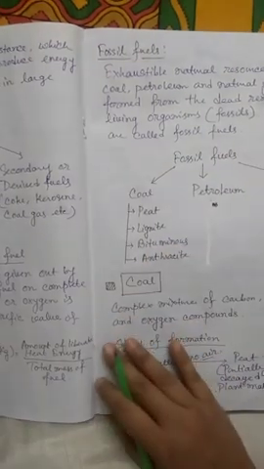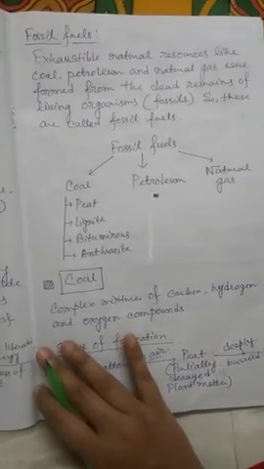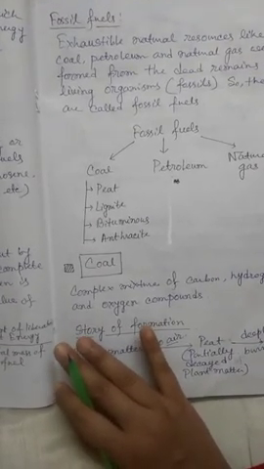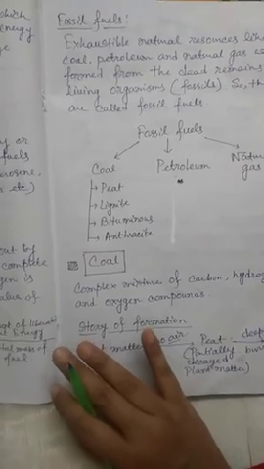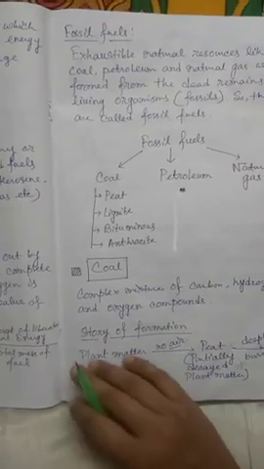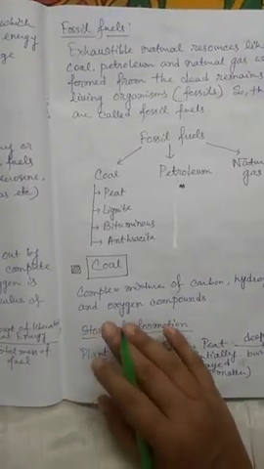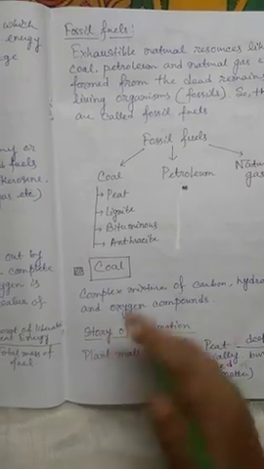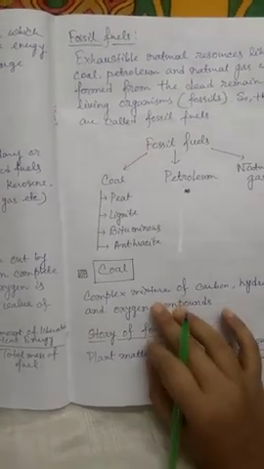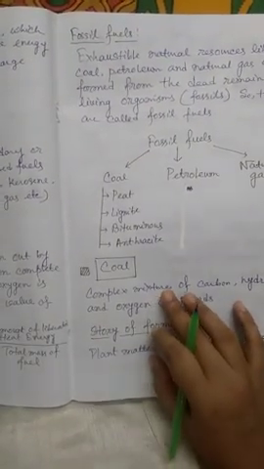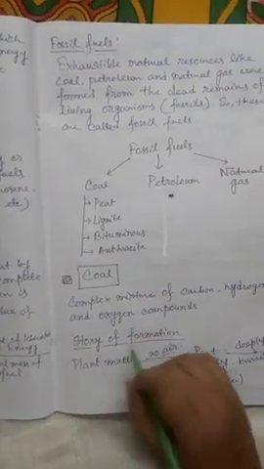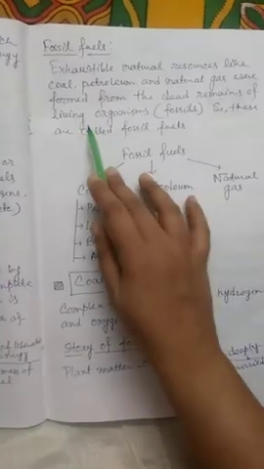Now, coal and petroleum, as we all know, they are the fossil fuels. Now, what are fossils? Fossils are the remains of the dead plants and animals that are deposited inside the earth. And after some years, when we take them out, we can see their structure, just the remains on the sedimentary rocks, etc. So these are called the fossils. Now, coal and petroleum are also fossil fuels. Why? Let us see.